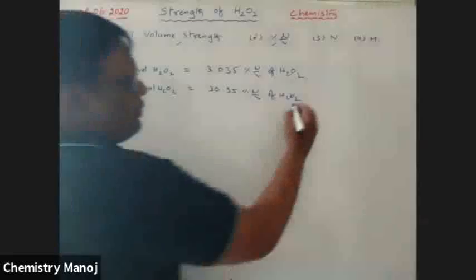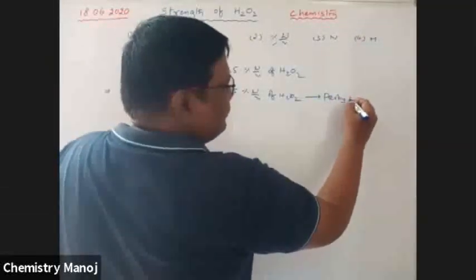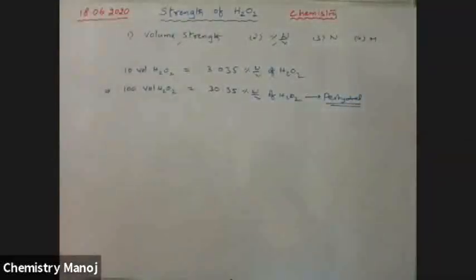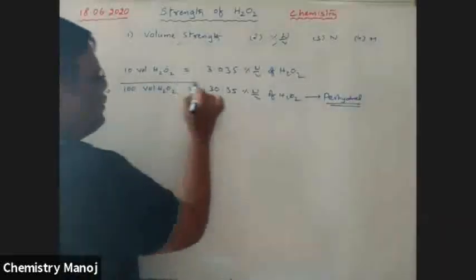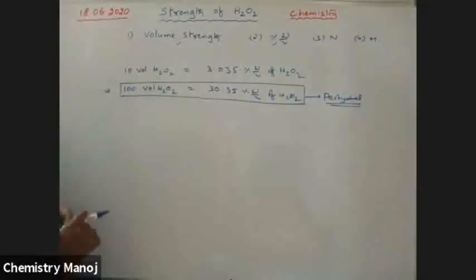This is commonly called perhydrol. What is perhydrol? The 100 volume H2O2 or 30% weight by volume H2O2 is commonly called perhydrol. It is very, very important, my dear boys. Please keep in mind, 100 volume H2O2 is equal to 30.35 weight by volume H2O2.